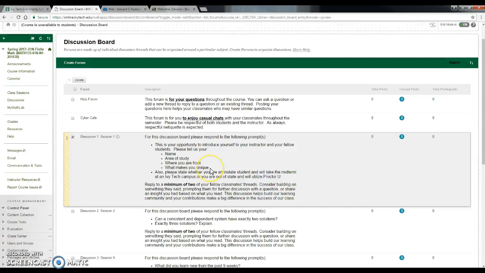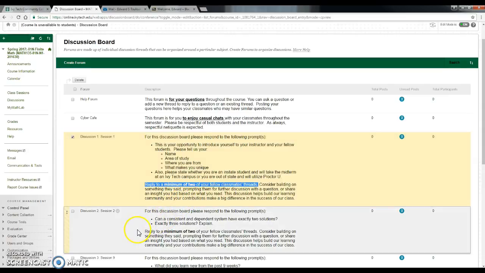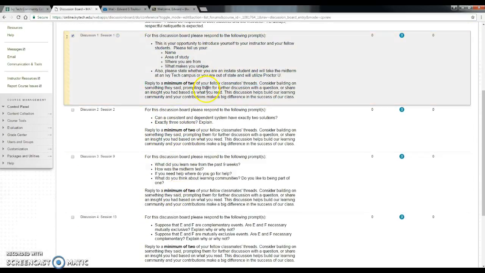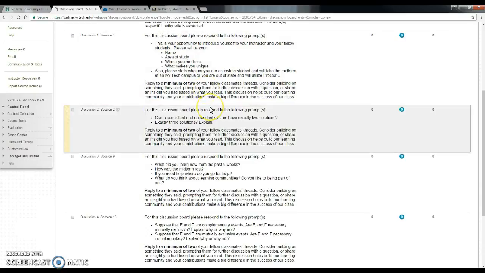Now, a lot of people will do discussions and they will not reply to 2 of their fellow classmates. If you do not reply to at least 2 classmates, then your discussion does not show up in my grading box, and I don't give you any points for it. So until you reply to 2 students, I can't actually give you a grade, and you're going to get a grade of a 0. So go ahead and get your discussion in. Obviously, if you're the first person, you have to check back later. Reply to at least 2, and that's on every single discussion. So make sure you do that. I'm going to stress that every time because I want to make sure you get the points for that.